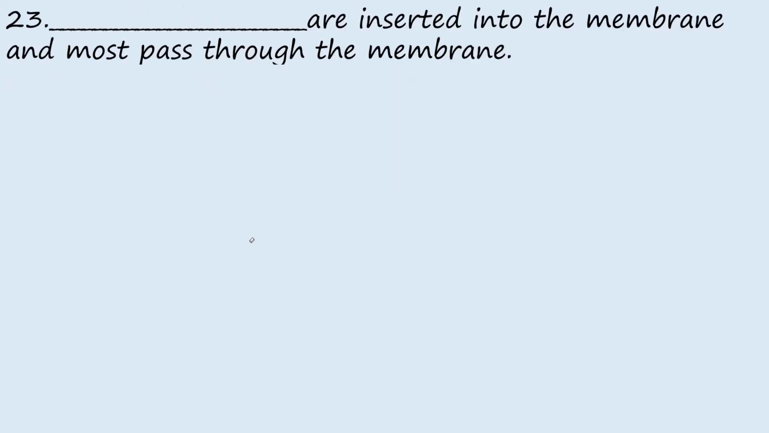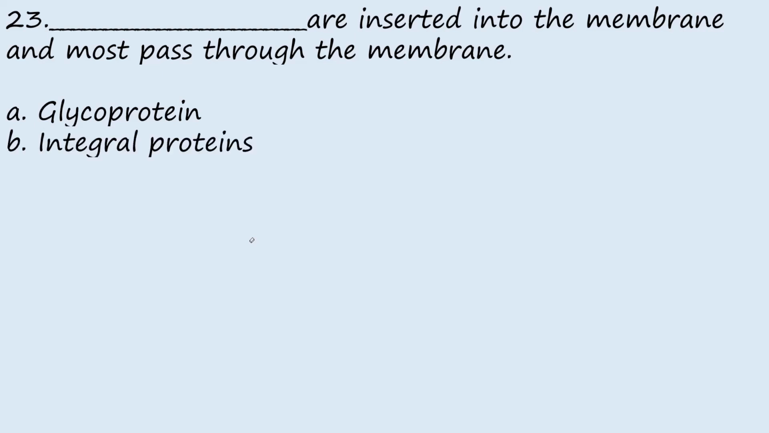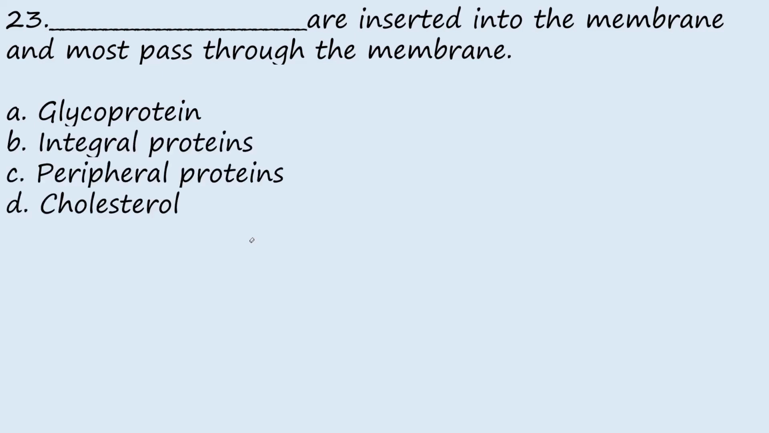Question 23. Blank are inserted into the membrane and must pass through the membrane. A, glycolipid; B, integral proteins; C, peripheral proteins; D, cholesterol. The answer is integral proteins. Integral proteins are the proteins that are fully embedded in the cell membrane.